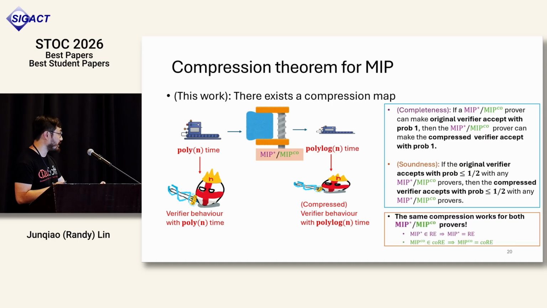So just a special note, this compression map actually preserves the soundness and completeness gap for both the MIP star and MIPco protocols. Because we know MIP star is inside RE because of a brute force search algorithm, this combined with the compression paradigm means that MIP star is actually RE complete, recovering the result mentioned earlier. And because MIPco is inside coRE by the NPA hierarchy, it being compressible also means that it's coRE complete by the compression paradigm described earlier.